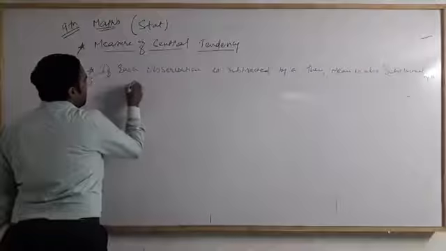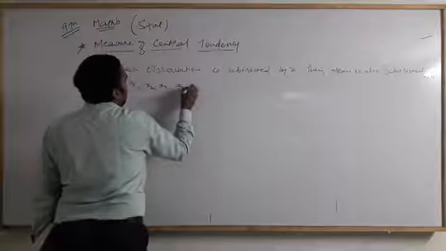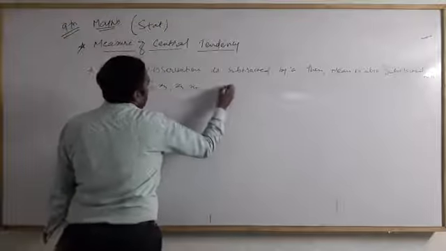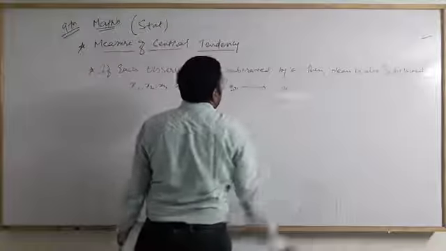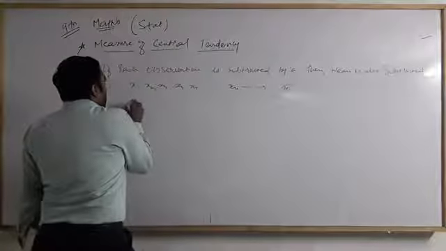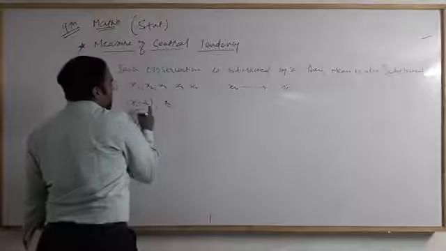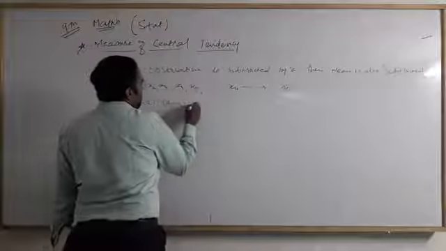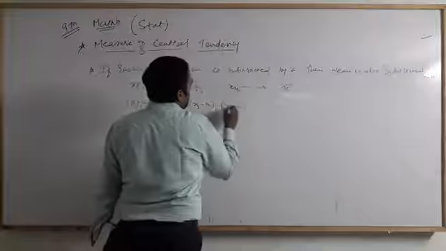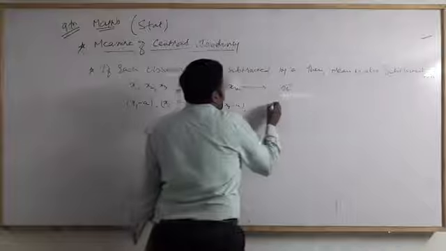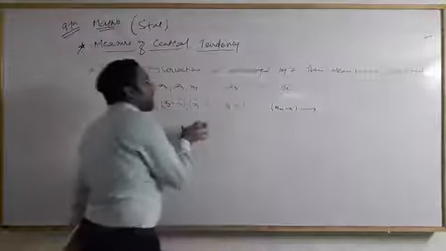Okay, so my original data is x1, x2, x3, x4, x5 till x of n. For this data, my mean is x bar. So when I subtract a from all the data, x1 minus a, x2 minus a, x3 minus a, x4 minus a, till x of n minus a, what is my mean?